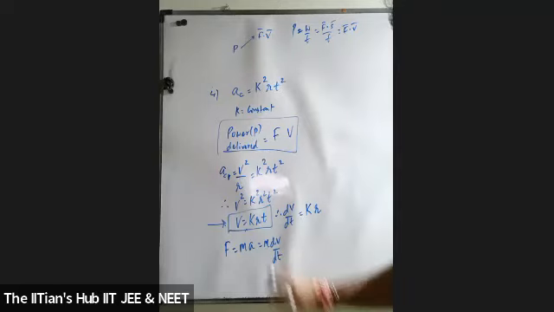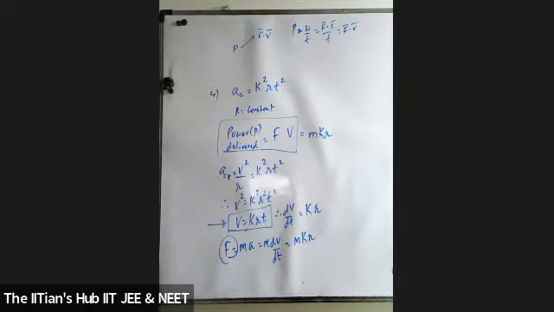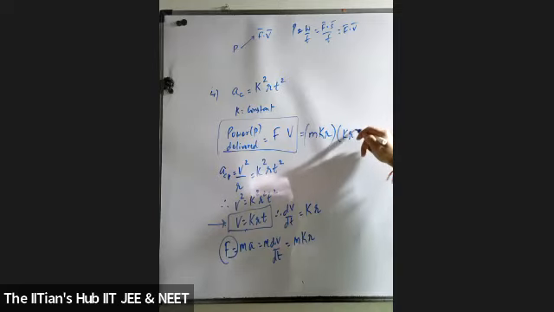Yes, sir. Force is equal to what? M into K into R. Am I getting velocity? Yes. What is velocity equal to? K R T. So power is M into K into R into K R T. Which option am I getting? M into K square R square T. Is this clear? Yes, sir.